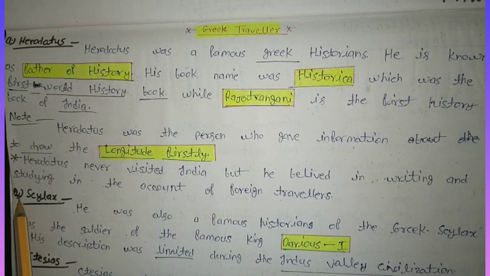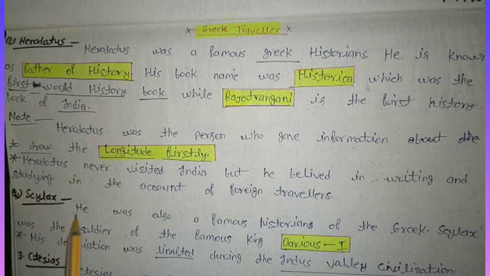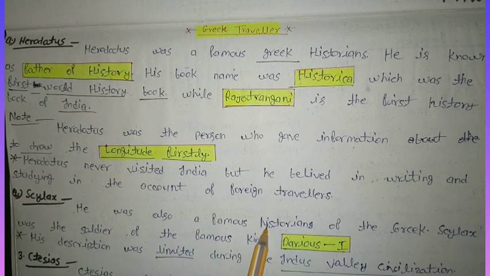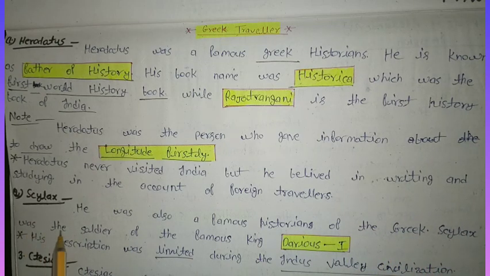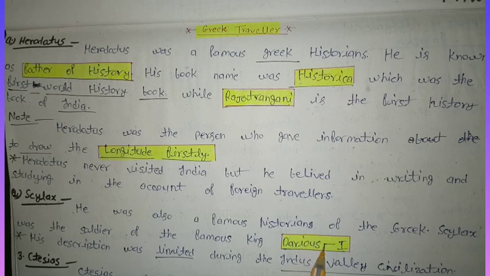Second traveler is Scylax. He was also a famous Greek historian. Scylax was a soldier of the famous king Darius I. His description was limited to the Indus Valley civilization.